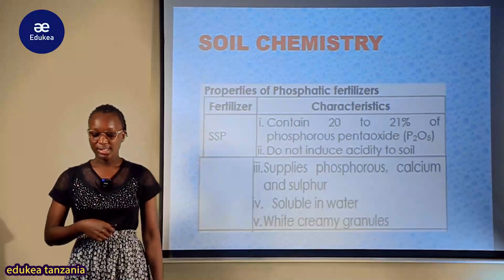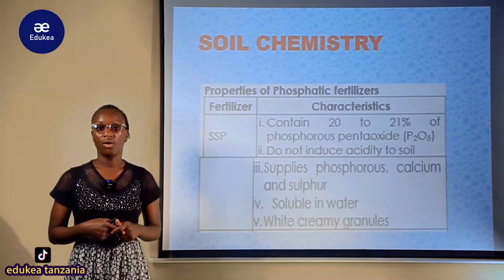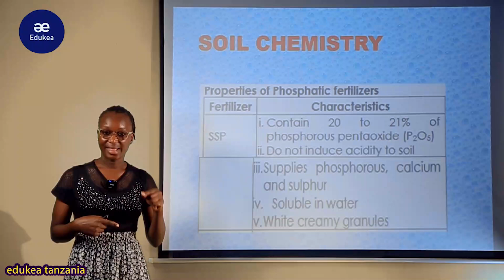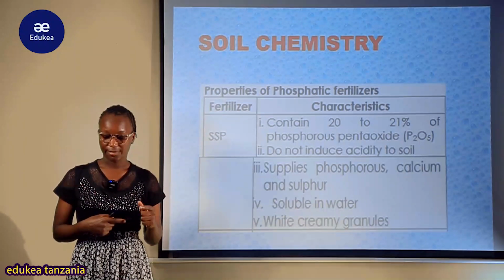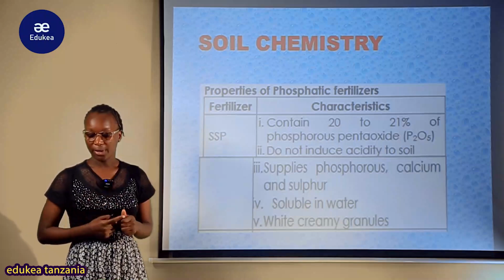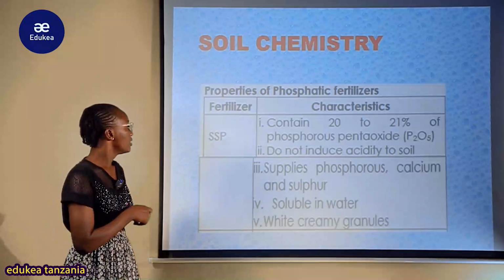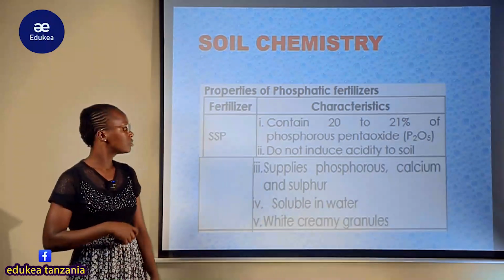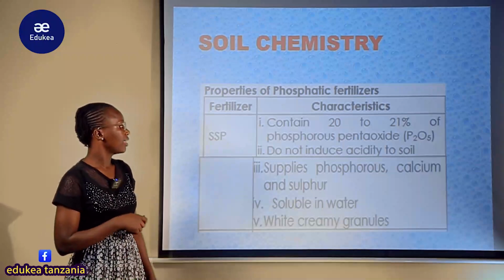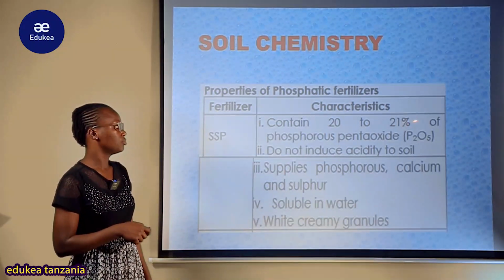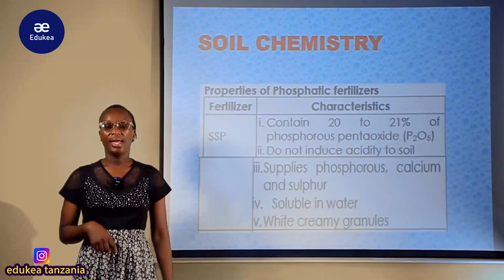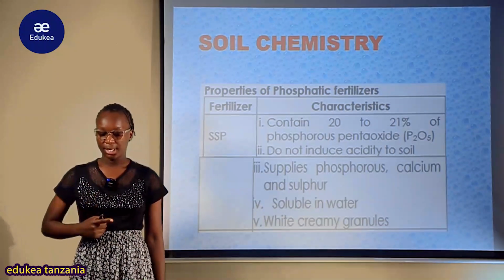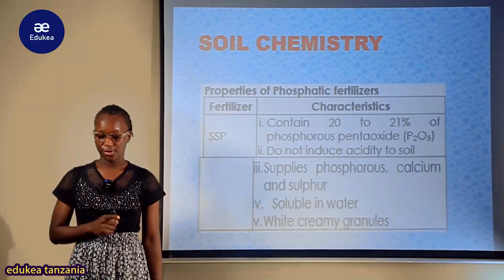Now let us see the characteristics or properties of this kind of fertilizer, the phosphatic fertilizers. We have single superphosphate, which contains 20 to 21 percent of phosphorus pentaoxide.